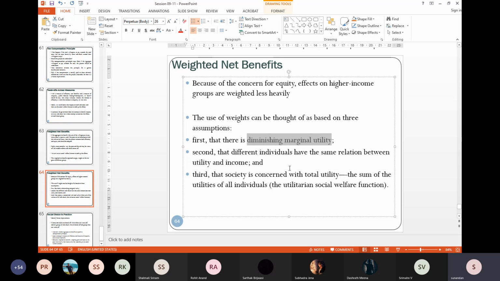Diminishing marginal utility, the different individuals having the same relation between utility and income, and the society is concerned with total utility.